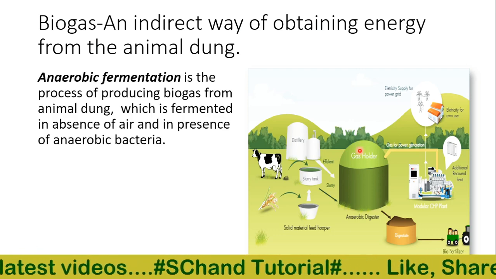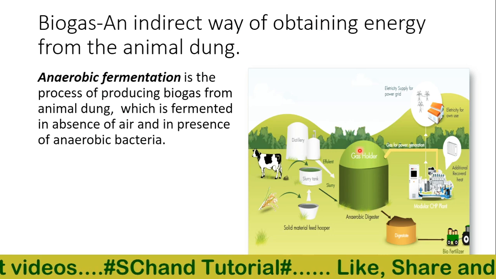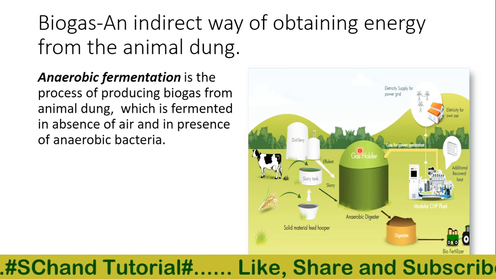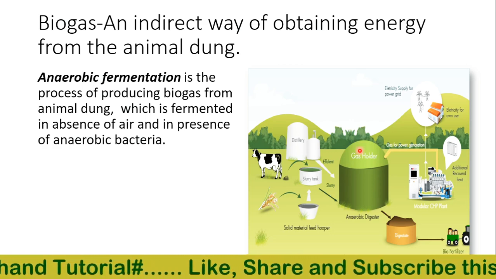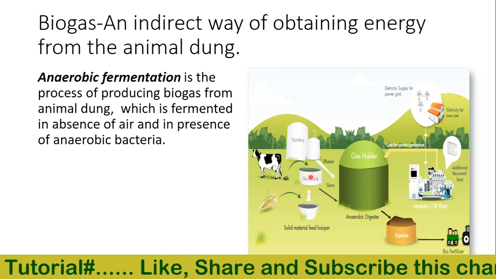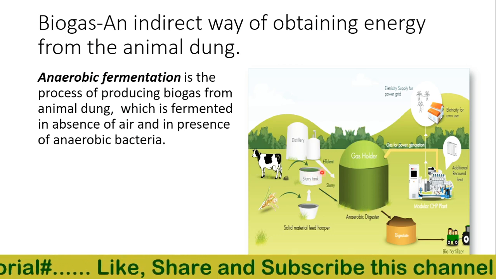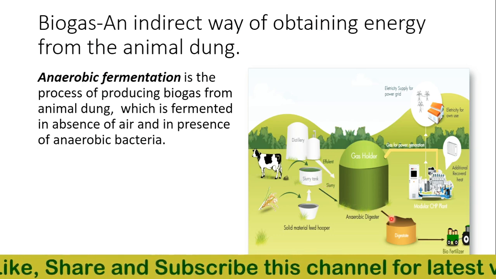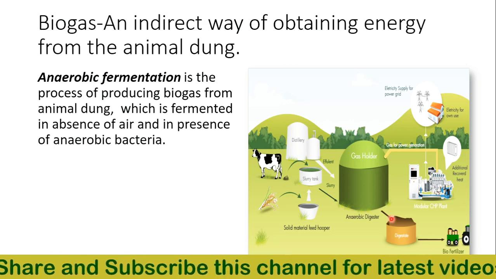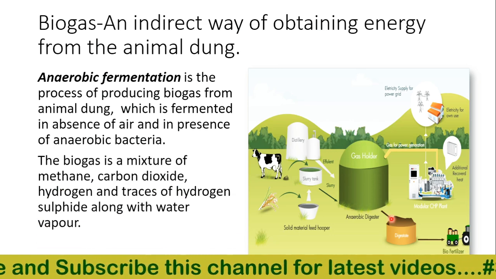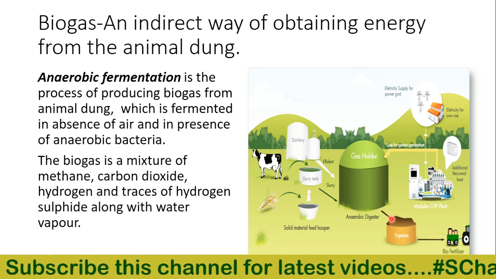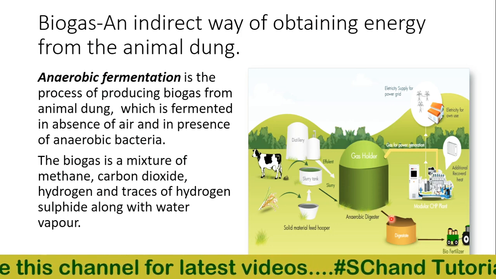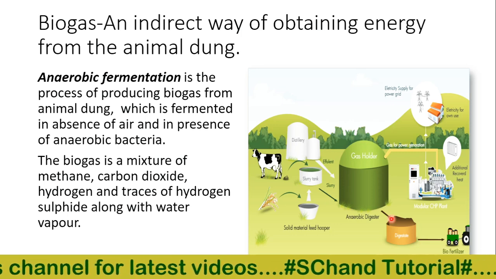In this case, anaerobic fermentation is done. It is the process of producing biogas from animal dung, which is fermented in the absence of air and in the presence of anaerobic bacteria. This produces biogas, which can be used for various purposes. Biogas is actually a mixture of methane, carbon dioxide, hydrogen and traces of hydrogen sulfide along with water vapor. The chief constituent of biogas is methane gas, which is about 65% by volume.